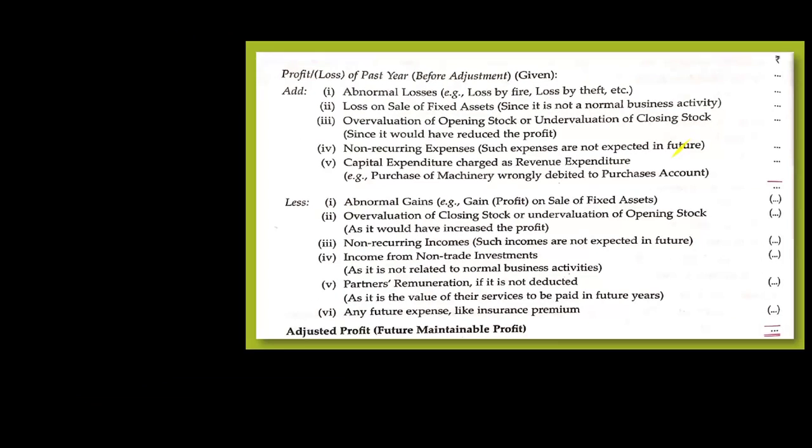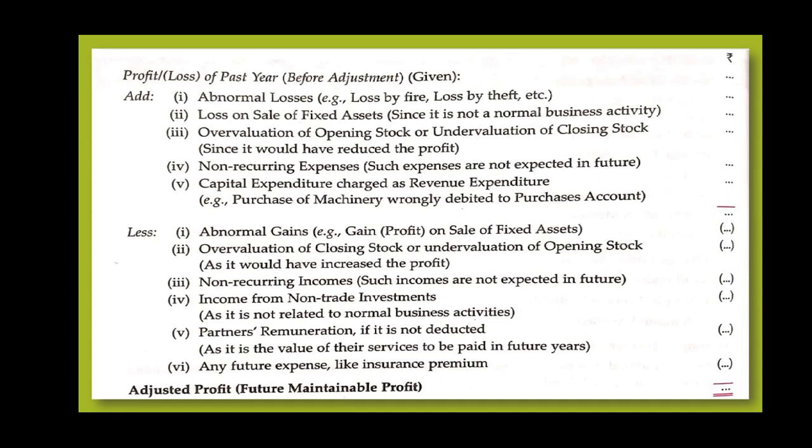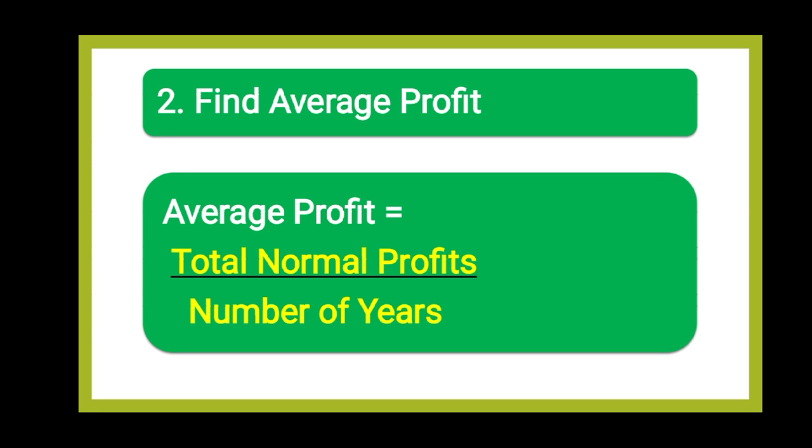So this will result in adjusted profits or normal profits. After the calculation of normal profits, second step is find average profits. In the first step, we have calculated the normal profits for each year separately. For example, there are 3 years given to us in the question, 2019, 20 and 21.